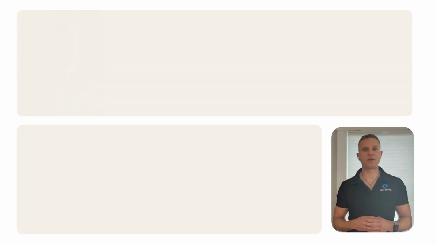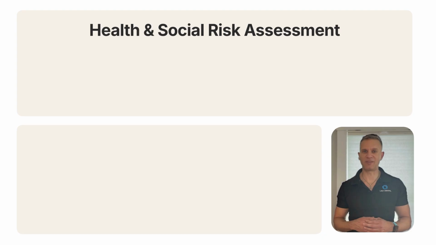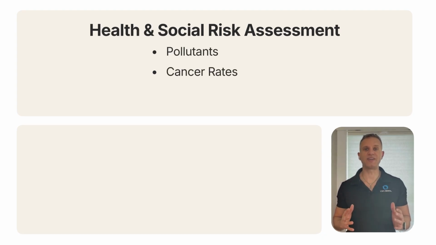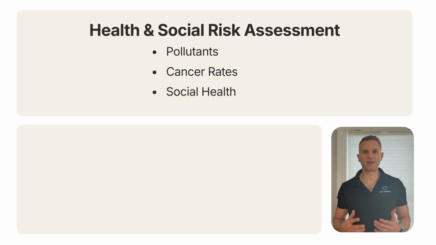So, Mike, before we get into the system demo, can you tell us more about the health and social risk assessment? How do we determine community ground conditions, and why is that important? Thanks for that question, Keith. The Health and Social Risk Assessment will cover local community pollutants, cancer rates, and social health conditions. Throughout this demo, we'll show you why these health and social metrics are important for any kind of permitting project, even for those that may only marginally increase baseline community pollution, such as data centers.